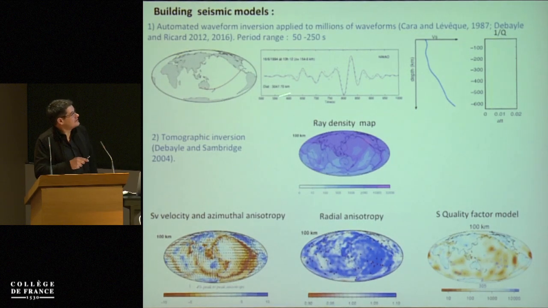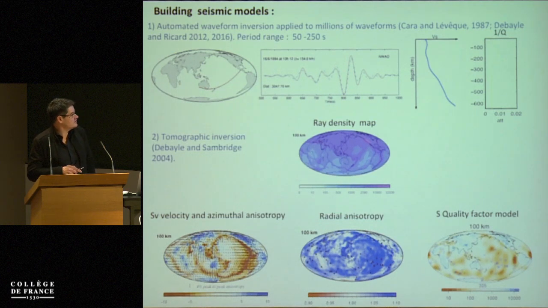And the idea is to apply it to thousands or millions of seismograms. In general, we get this kind of ray density map, with high density in the northern hemisphere and lower density in the southern hemisphere, but a lot of redundant data. It's typical of what we can do in global modern surface tomography now. And then we can produce a shear velocity model and an azimuthal anisotropy model that indicate the mantle flow if we